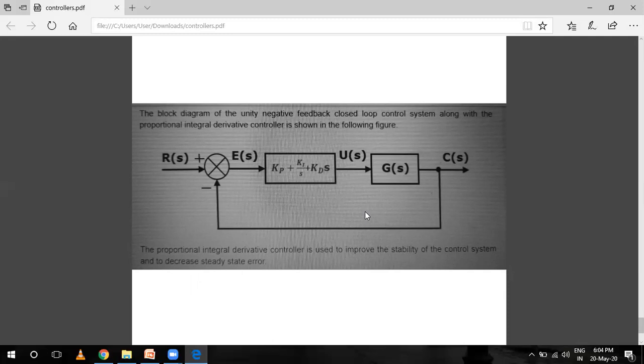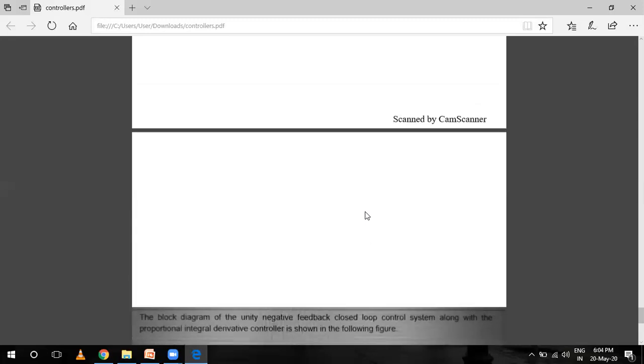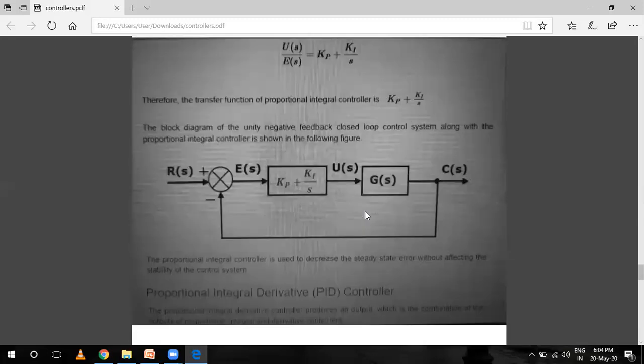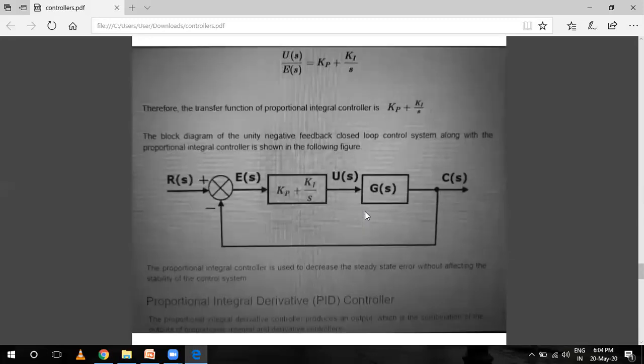So students, this is all about the controllers. Three controllers are there: proportional, integral and derivative, and their combinations. पेपर में एक या दो questions controllers के आते हैं, and it is also important for exams, competitive exams. PI, PD, PID, their relationship with each other, so the combination of all this is very important.